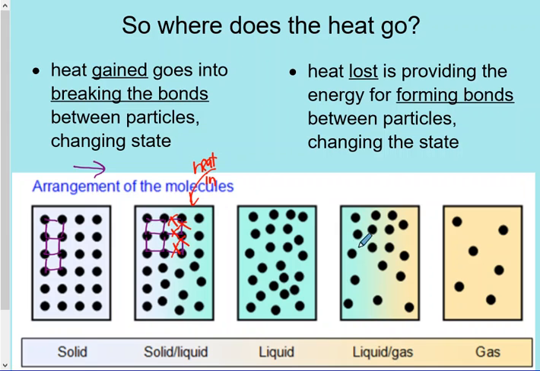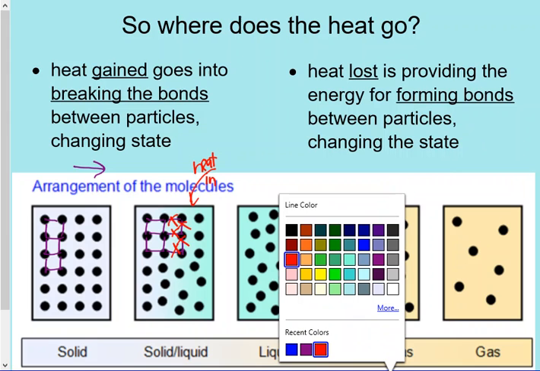Same thing if I'm turning from liquid to gas. There are still bonds between the molecules. They're not as strong as they are with solids because they have more freedom of movement in liquids, but there are still bonds. So in turning to a gas, those bonds need to be broken again, and that's where that heat energy is going.